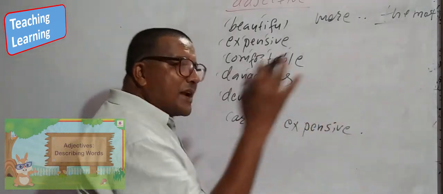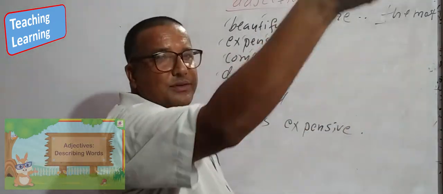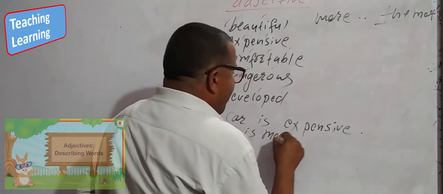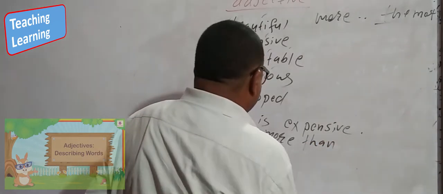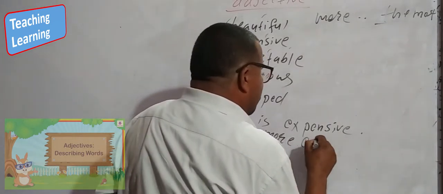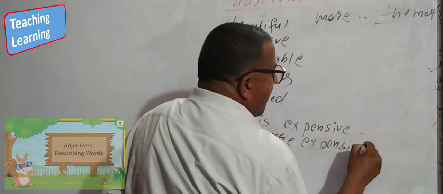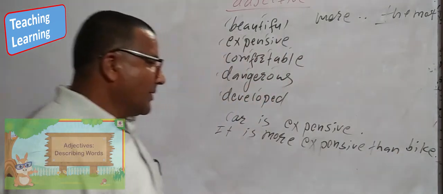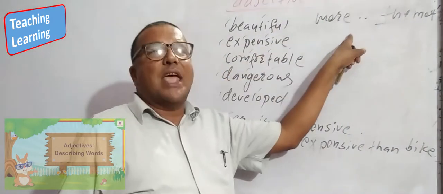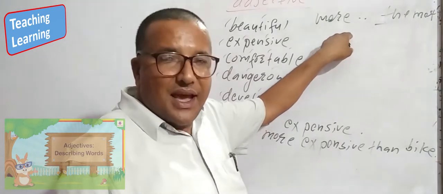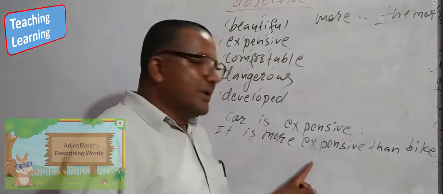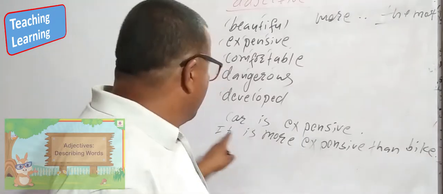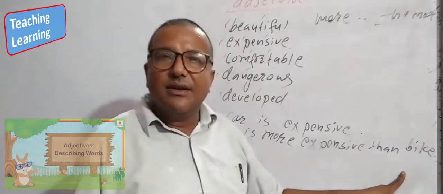How do you use it in the comparative degree? We have to use more than. It is more expensive than bike. In the short adjective, we had used er. In the long adjective, now we are using more. It is more expensive than bike.